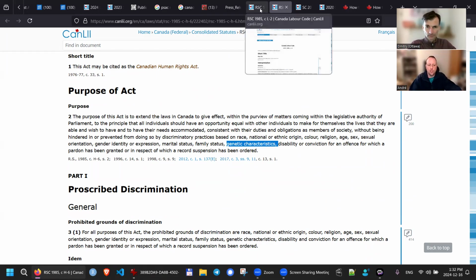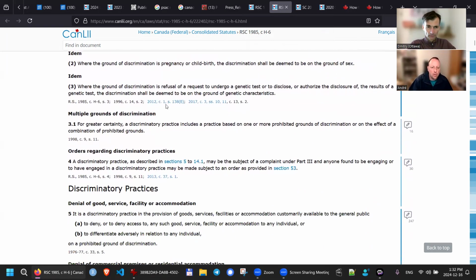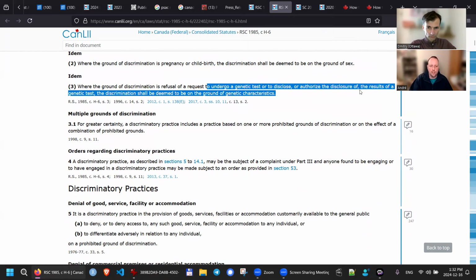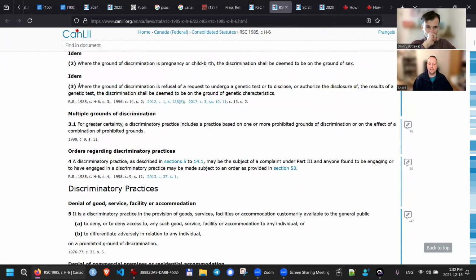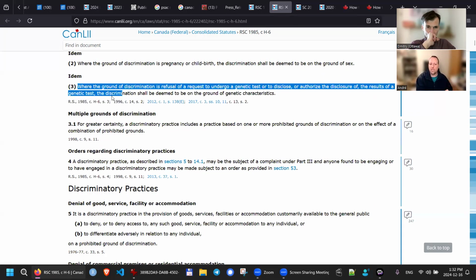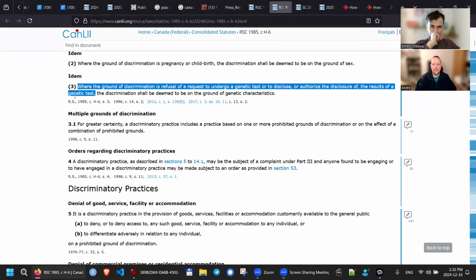But if you look, as you scroll down to section 3.3, it says where the grounds of discrimination is refusal to request to undergo a genetic test or to disclose or authorize the disclosure of the results of a genetic test, the discrimination shall be deemed to be on the ground of genetic characteristics. Now, here they don't provide a definition of genetic test, unlike the Genetic Non-Discrimination Act, which is specifically for narrow health-related tests. In here, it's broad, and you can see that if you go back to